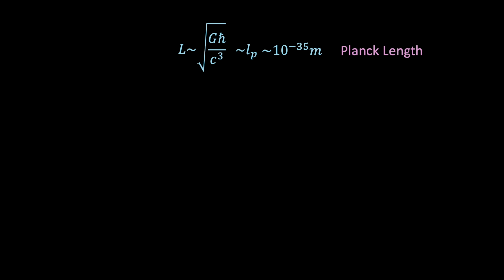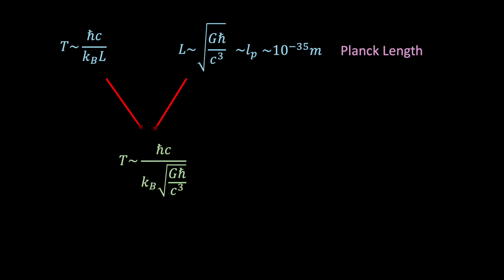Because earlier we found that the effective temperature of a confined region of space scales like ħc divided by kL. And so, if the smallest possible length is the Planck length, then the highest possible temperature will occur when L is equal to the Planck length.